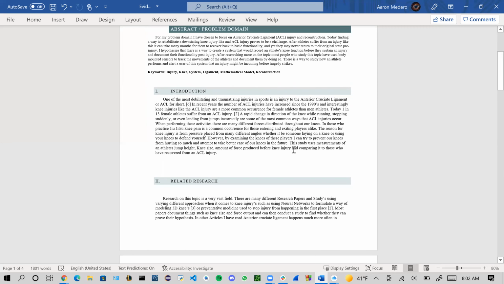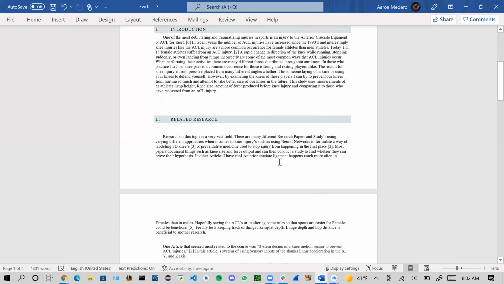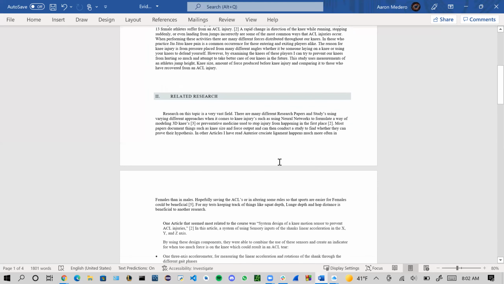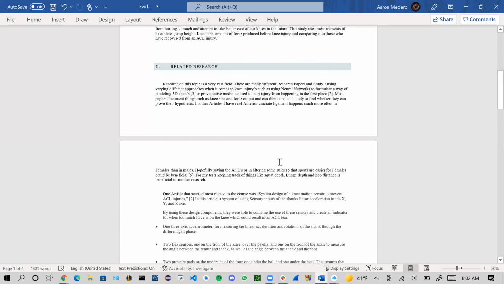Studies using machine learning, 3D flex imaging, and neural networks are some of the examples of work that stood out. And it was very interesting to read some of them. For many of these studies, having access to some type of force sensor seemed imperative. I did learn that to actually tear the ligament, around 2,100 newtons of force are needed. And while it is very important to take in data of force applied to the knees, the foot and the calf are also important places to take measurements.